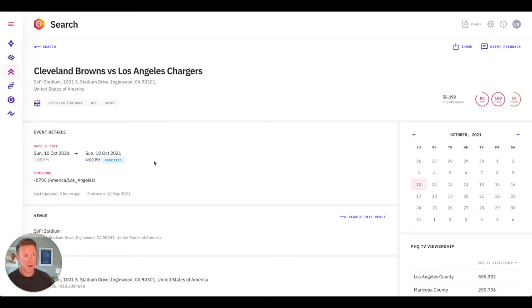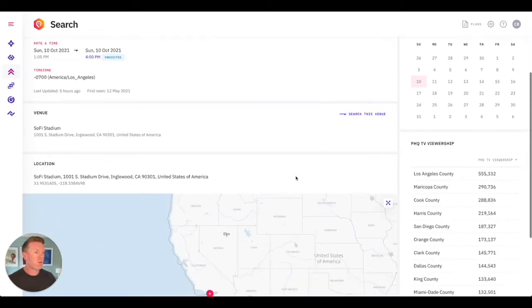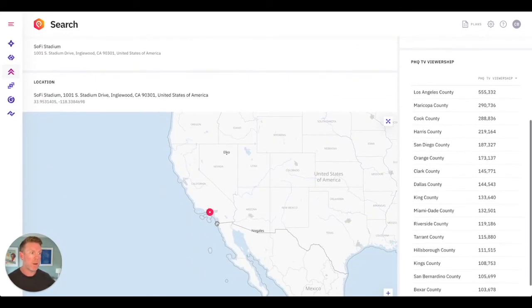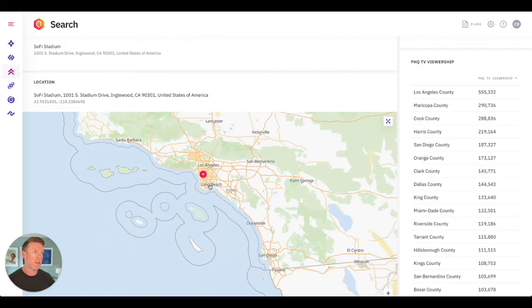And speaking of time, that's where we have predicted end times, because we collect a vast amount of information in raw format and we put it through our pipeline and we do a lot of cleaning. One of those things we clean is actually predicting an end time. 85% of attended events that we consume don't come with an end time. They don't exist. And that's not really that helpful. So we've actually solved that for our customers. Scroll down, you can actually see, here's the stadium here,